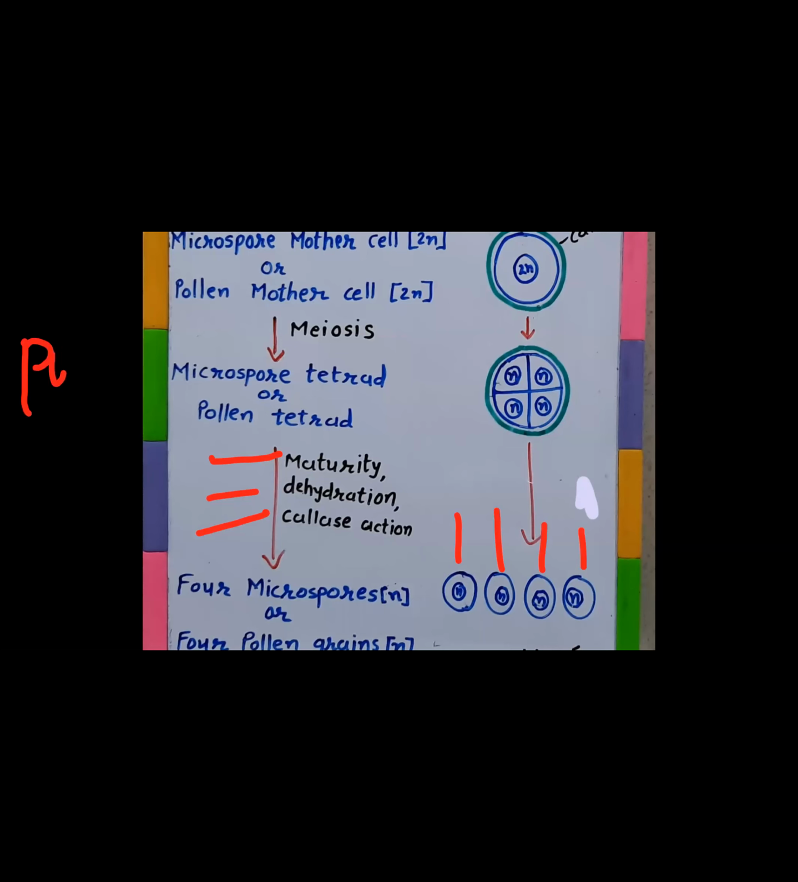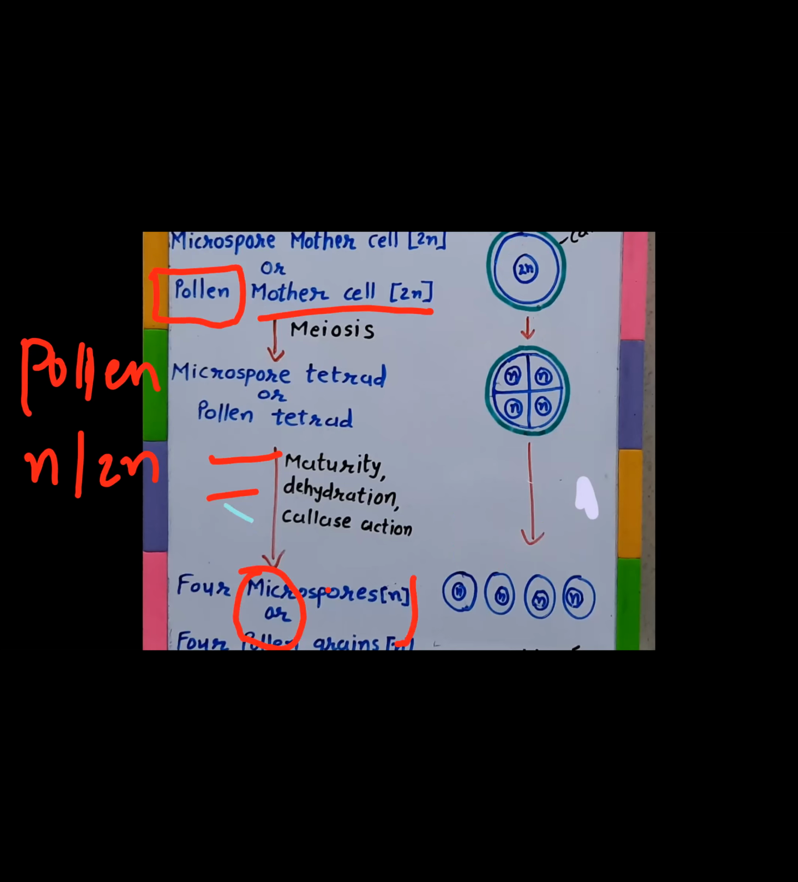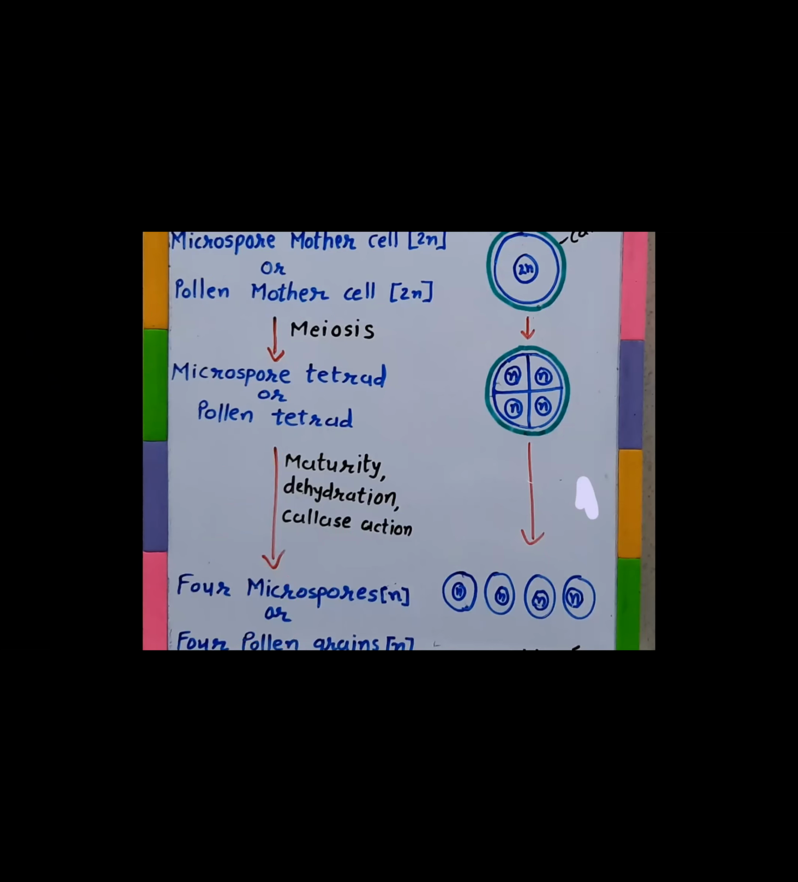In the last lecture, I was talking about whether pollen is haploid or diploid. When you say pollen mother cell, it is diploid. But when you say pollen grain, then it is which one? Haploid. So it depends on which stage of pollen you are mentioning, whether it is haploid or diploid. When you say pollen mother cell, you have to consider it diploid. When you say pollen grain, you have to consider it haploid.